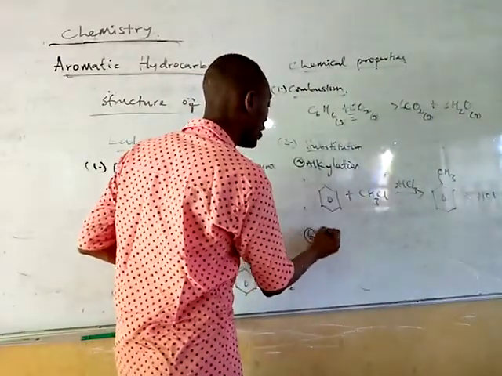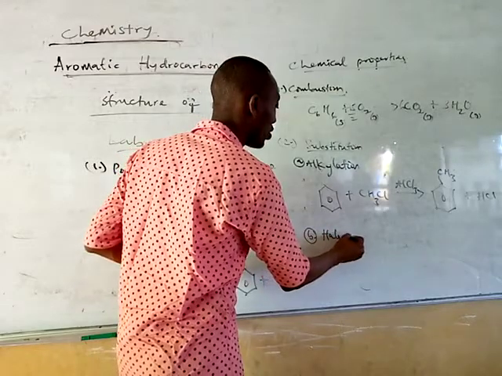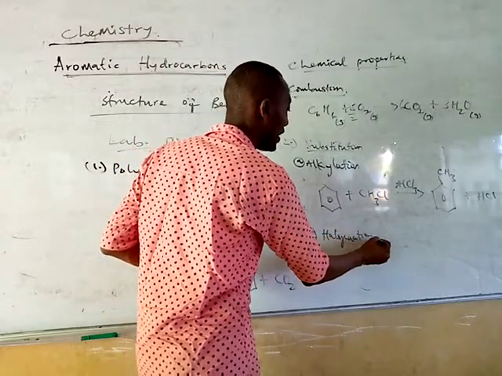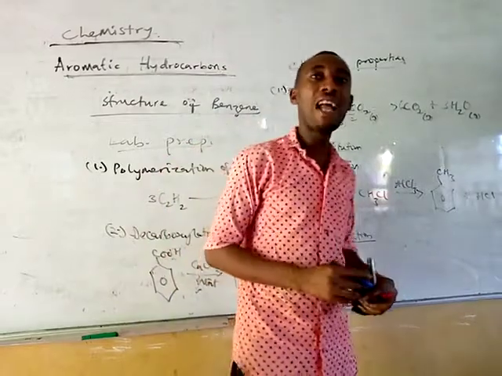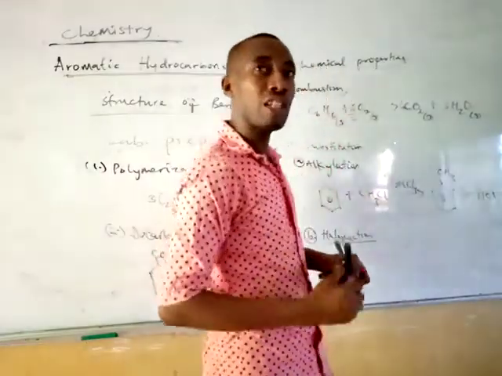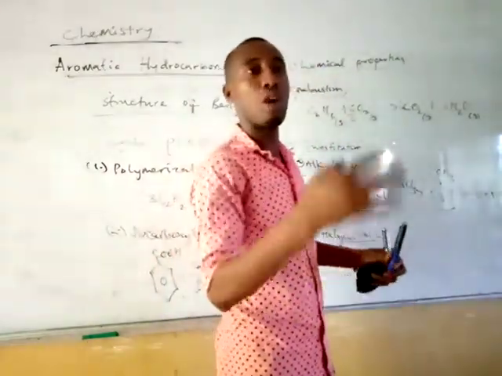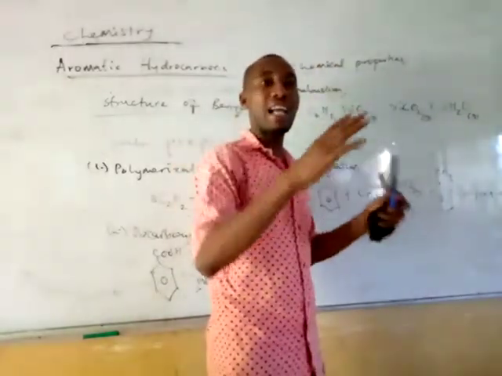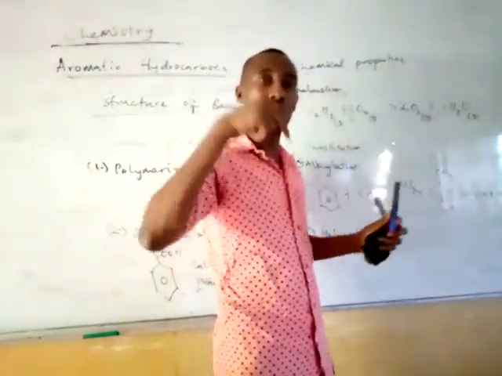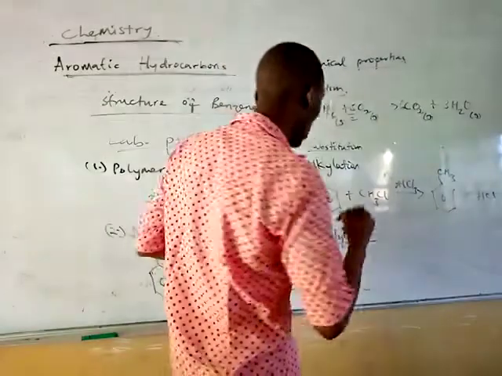Another reaction is halogenation. It's another reaction under substitution reaction for benzene. This one happens when you are adding a halogen to your benzene, substituting any of the hydrogen of benzene with a halogen, for example chlorine.